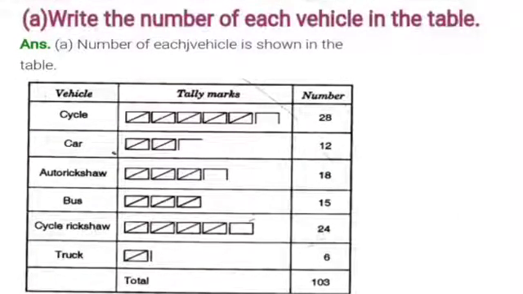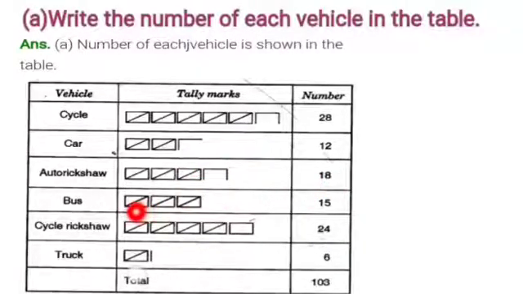Okay students, so here this is 5, 5, 5, 5, 5. 5 times 5 is 25 and 1, 2, 3. 25 plus 3 is 28. For cars it is 5 plus 5, 10 and 2 more, that is 12. For auto rickshaws, 5 threes are 15 plus 3, 18.